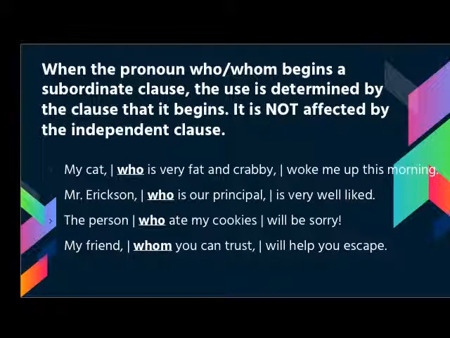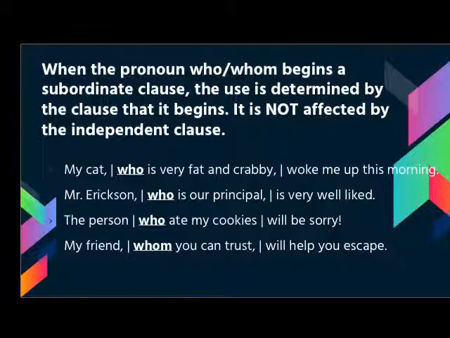In this sentence, "My cat, who's very fat and crabby, woke me up this morning," the independent clause is on the outside: my cat woke me. I can ignore it, and look only at the dependent clause.